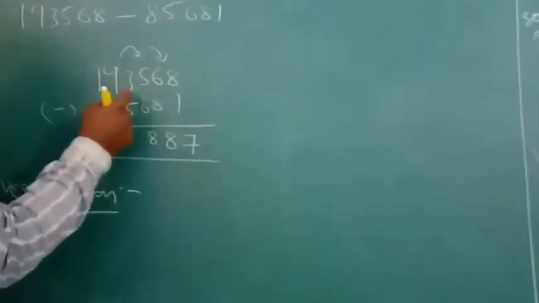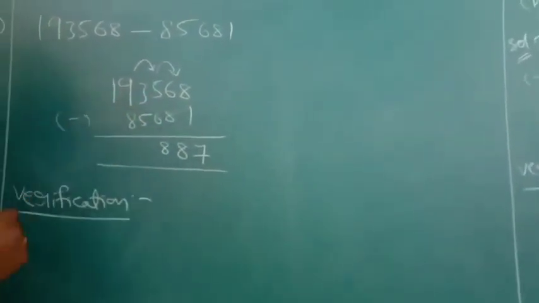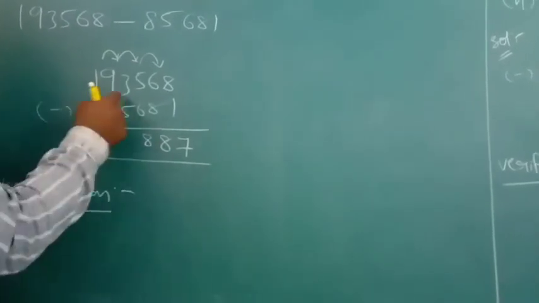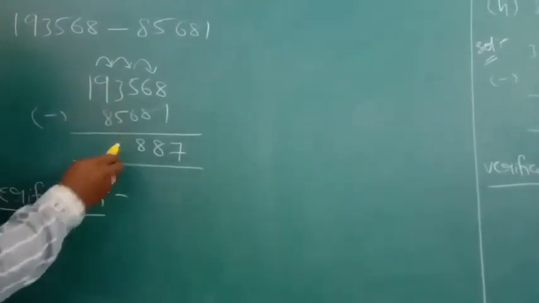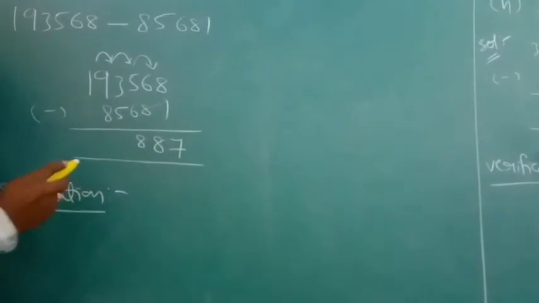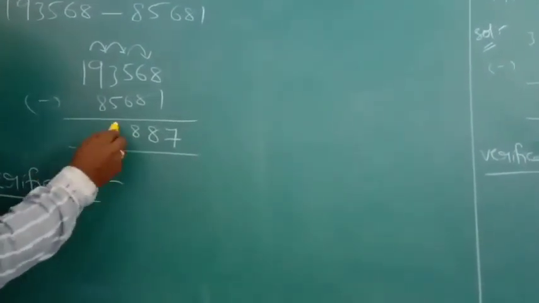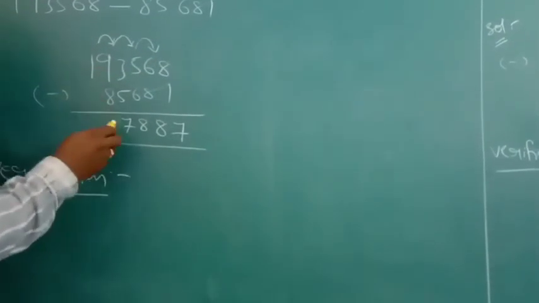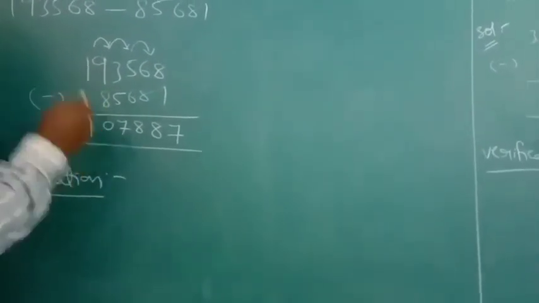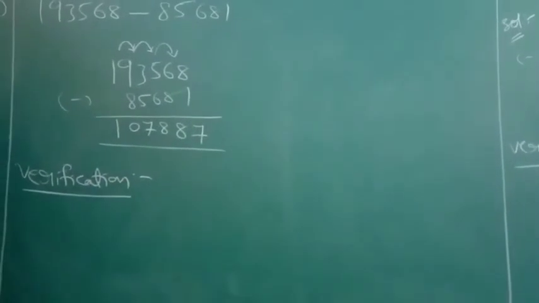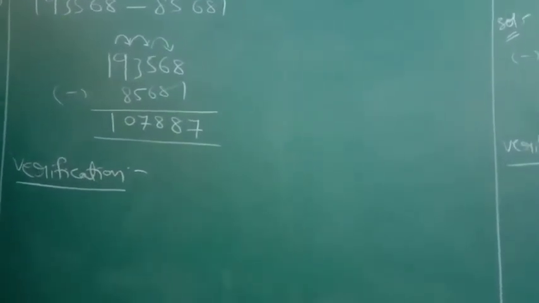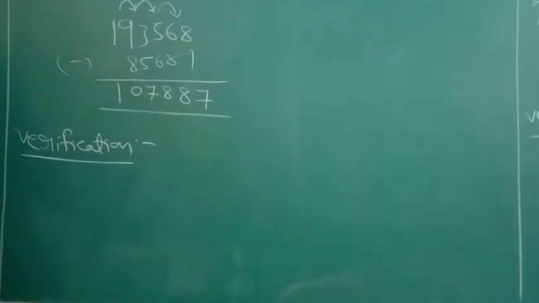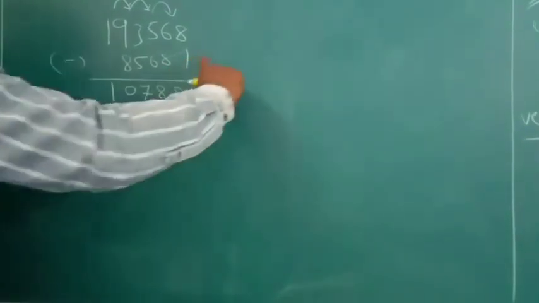1 was given, so here 2 is left. 2 is less than 5, so borrow from the left side. It becomes 12. 12 minus 5, 7. 1 was given, so here 8 is left. 8 minus 8, 0. 1 as it is. The answer is 1,07,887.